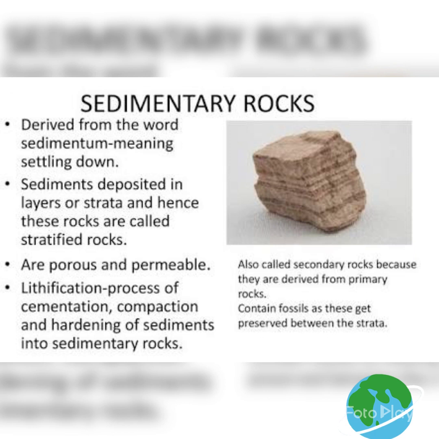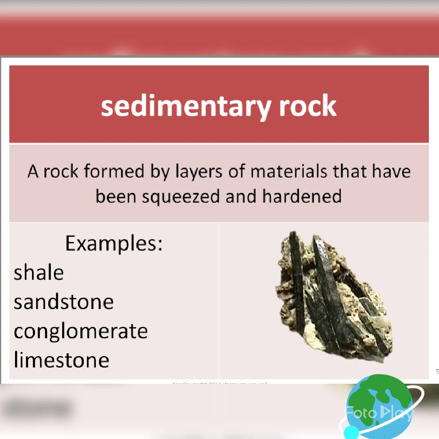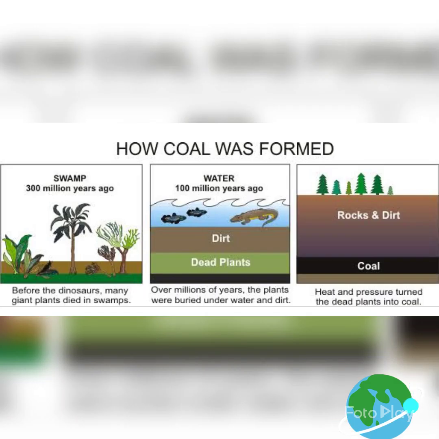Rocks roll down, crack, and hit each other and are broken down into small fragments. These smaller particles are called sediments. These sediments are transported and deposited by wind, water, glaciers, etc. These loose sediments are compressed and hardened to form layers of rocks. These types of rocks are called sedimentary rocks. These rocks may also contain fossils of plants, animals, and other microorganisms that once lived on them.